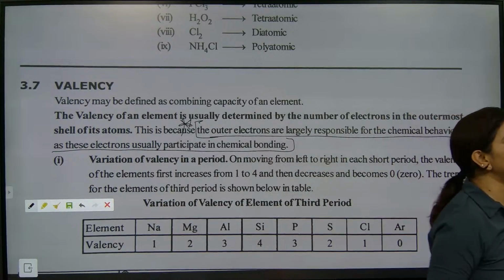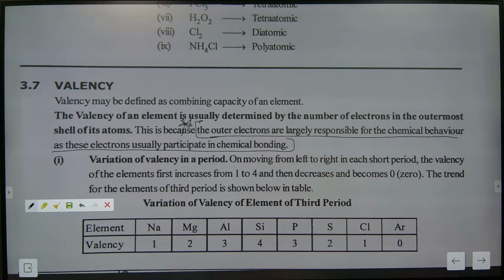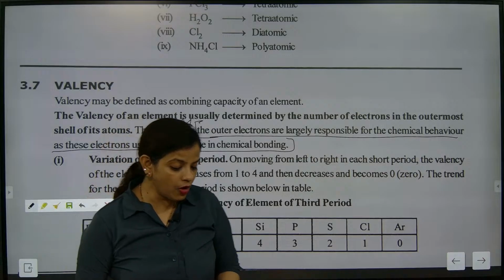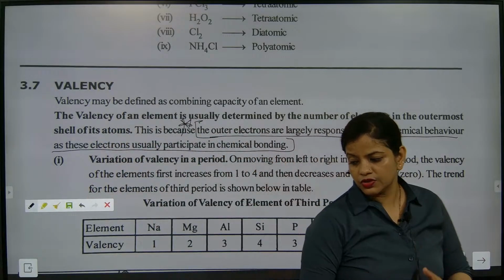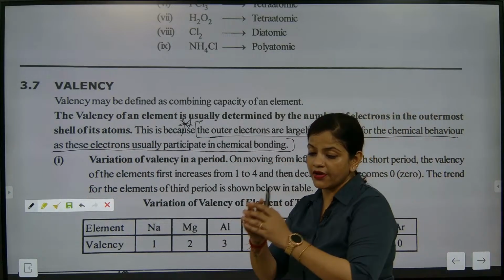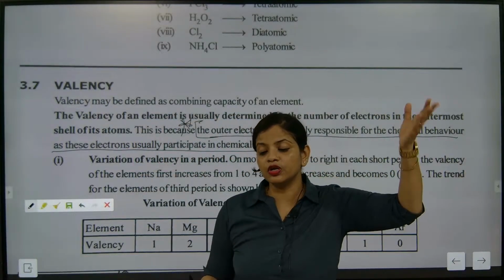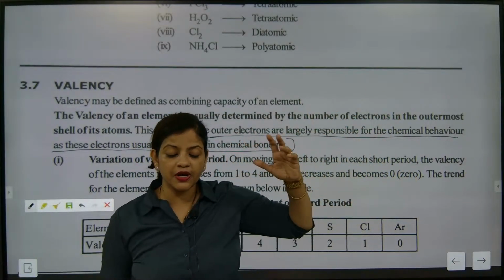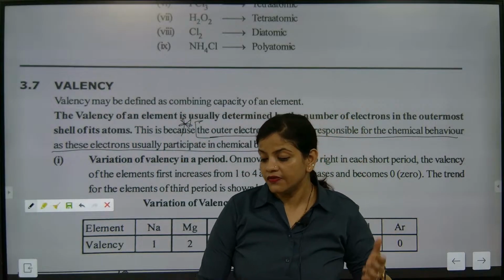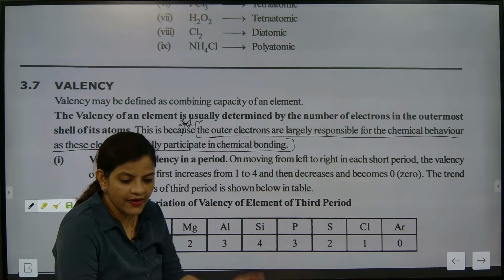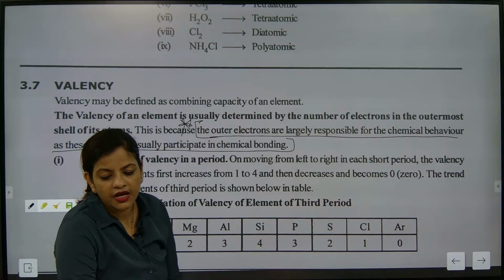This is the most important answer everybody will ask you for. The outermost electrons participating in chemical reaction are responsible for bonding, and that's the most important thing you must remember.